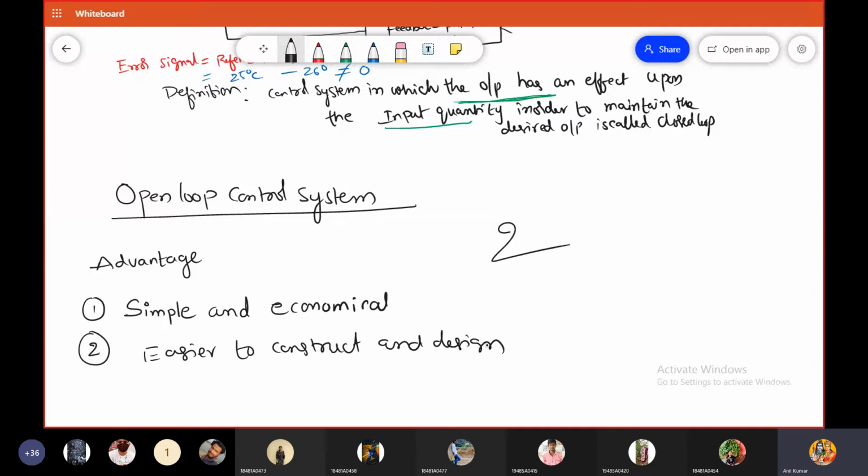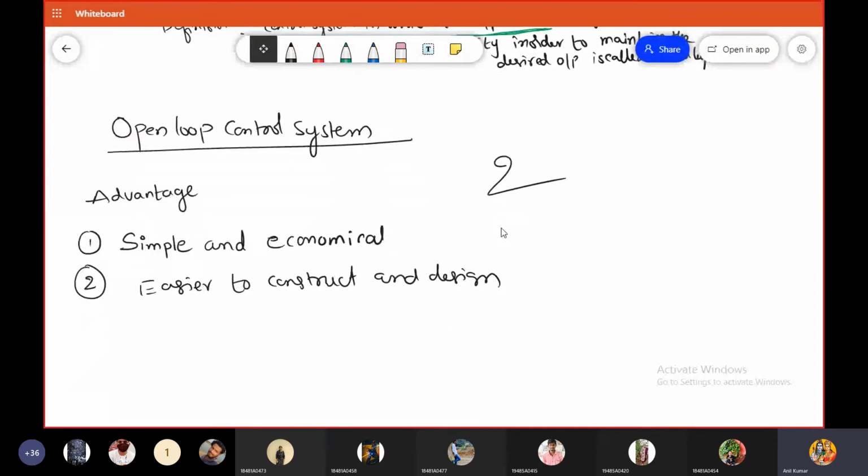Easier to construct and easier to design, isn't it? Simply we have only two components. It is very easy to construct the open loop control systems and it is very easy to design the open loop control since it is having only two components, isn't it? Right. And what about the other? So I will discuss this point later on.